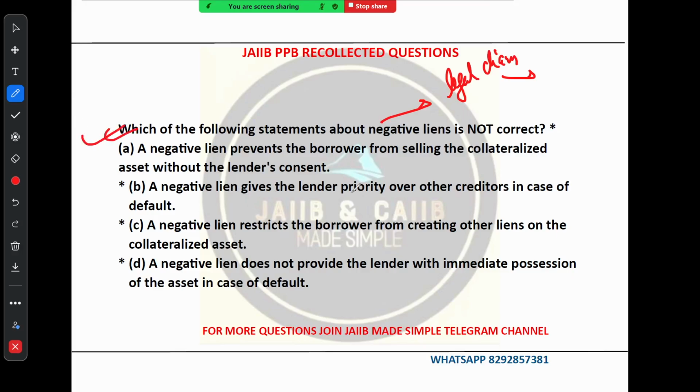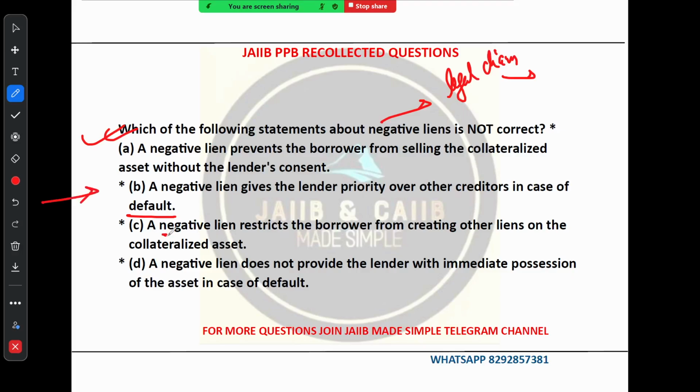Option B says a negative lien gives the lender priority over other creditors in case of default. This is incorrect. Why? While a negative lien protects the lender's interest in the asset, it does not automatically grant priority over other creditors. The priority of claims in case of default depends on various factors, including the type of lien, the date of creation, and the perfection process. So this is incorrect.